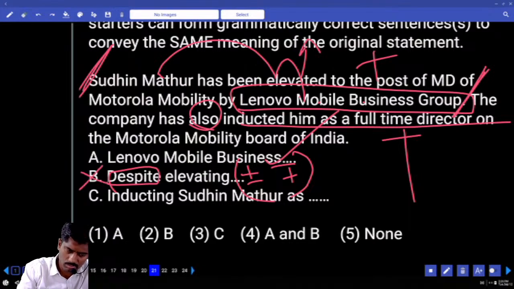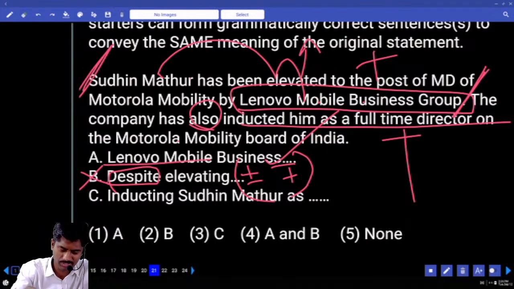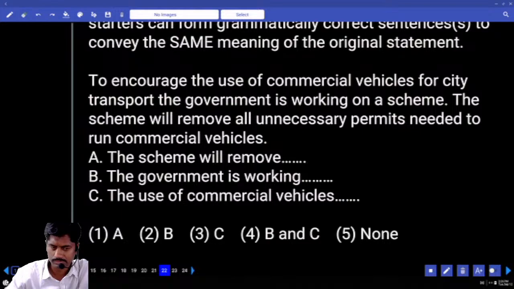B is not possible because given two sentences are both positive only. B not suitable. Let's check C. And we don't have AC. A and C combination is not there. You can take directly A. Because A directly active to passive, means passive is given in the question. You are converting it into active, take A. To encourage the use of commercial vehicles for city transport, the government is working on a scheme.